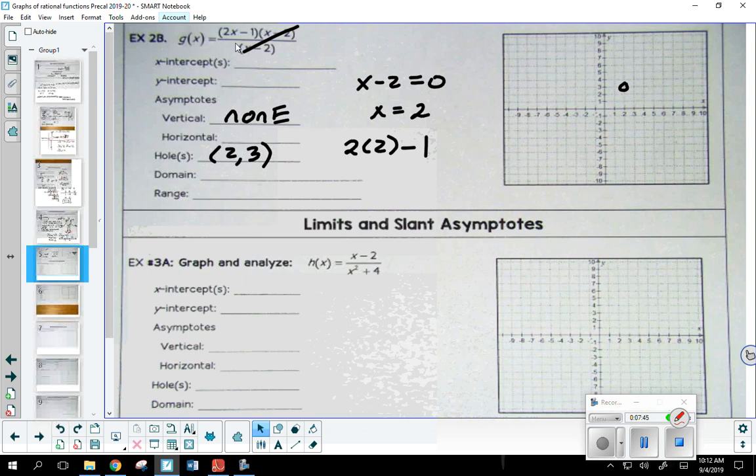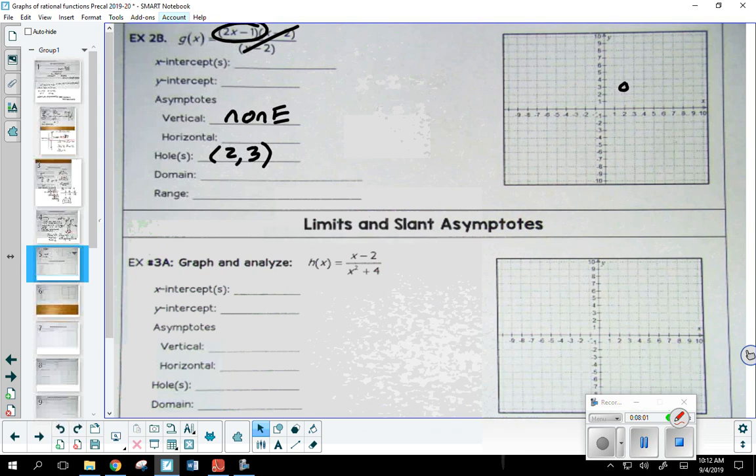In fact, while this guy did start out looking like a rational function, because the x minus 2 is canceled, it's actually going to turn out to be the graph of what? Linear. It's just going to be a straight line. The only thing left is just 2x minus 1.